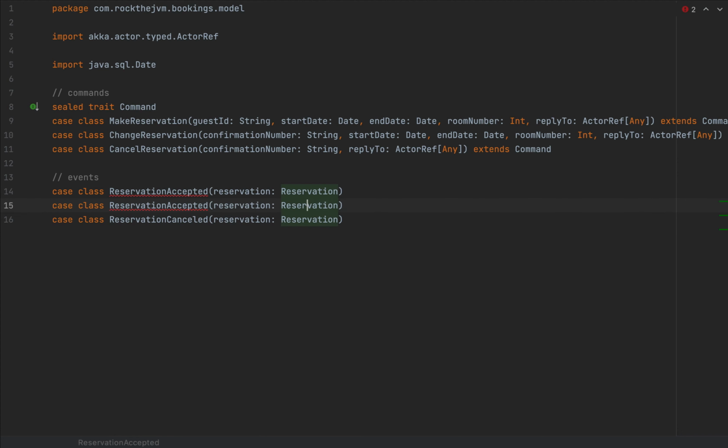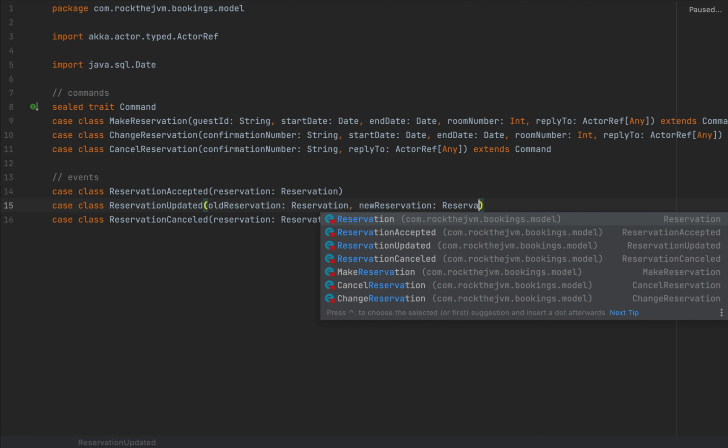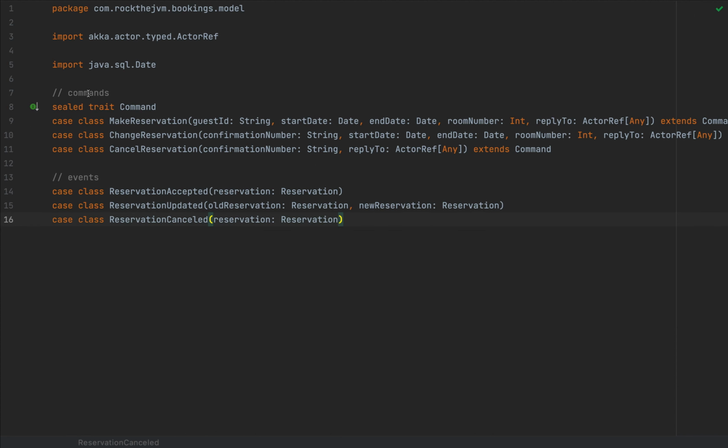Let's call this reservation modified or reservation updated, with an old reservation and a new reservation. So a new reservation as a reservation. So these are events. The commands are the kind of messages that the actor, the hotel actor, will receive from the booking service, and these are the events that will actually be persisted into Cassandra.